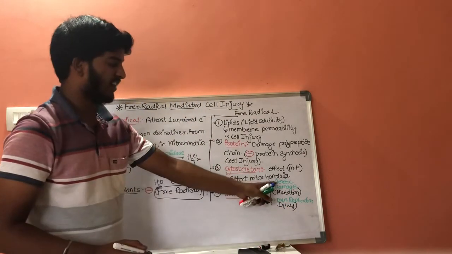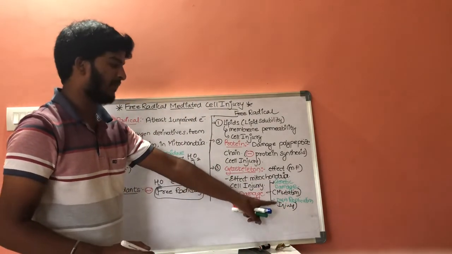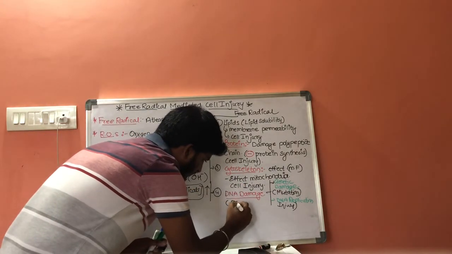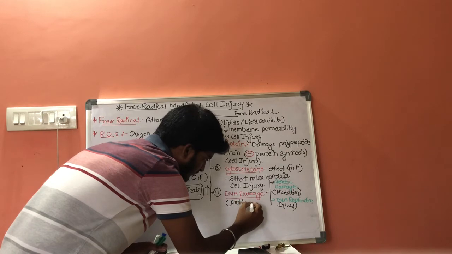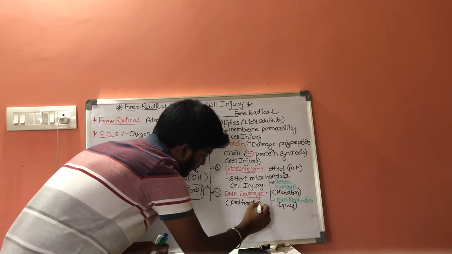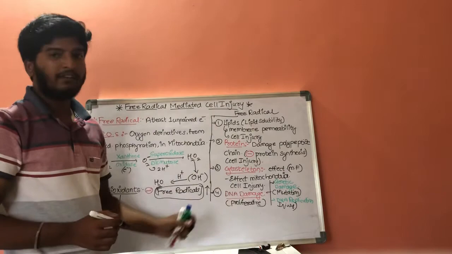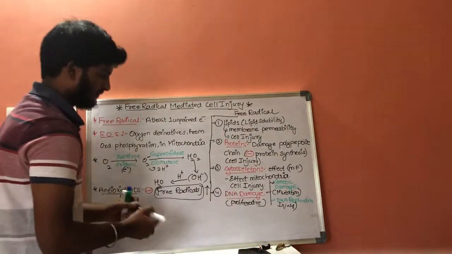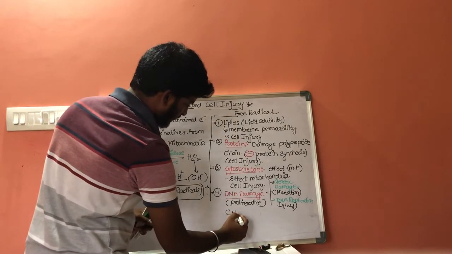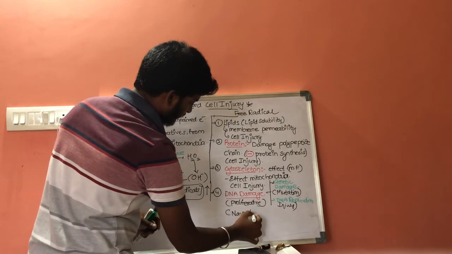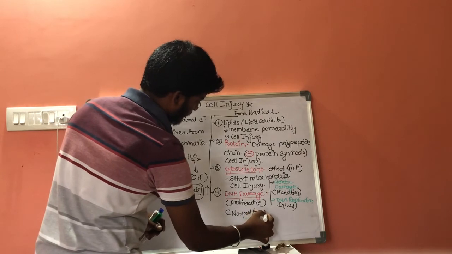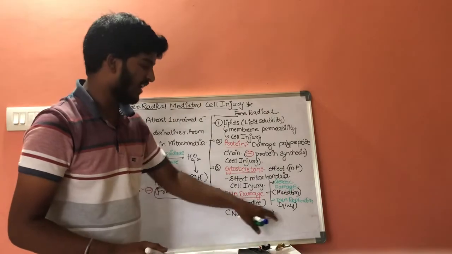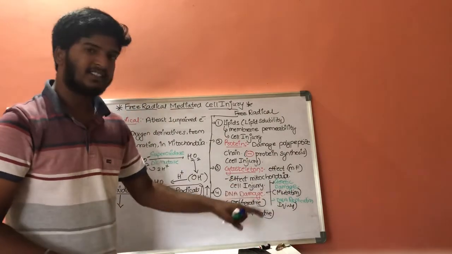This genetic damage and DNA replication damage can be seen in proliferative cells, and it will also act on non-proliferative cells and result in cell injury.